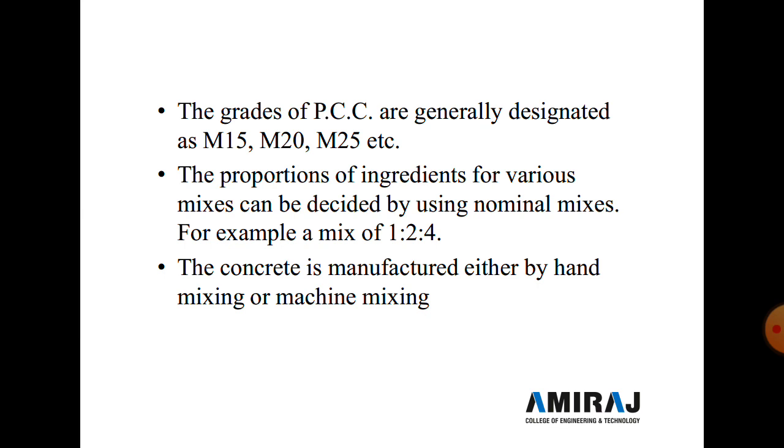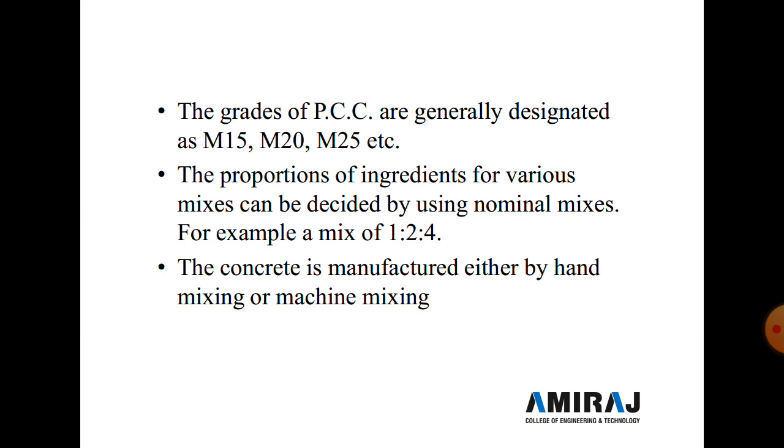The process or procedure for deciding the proportion of the various ingredients of the mix is termed concrete mix design. The proportion of the ingredients can be designed using the nominal mix, for example 1:2:4. Here 1 part cement, 2 parts fine aggregate and 4 parts coarse aggregate, along with the water-cement ratio, make M15 grade concrete. The concrete is manufactured either by hand mix or machine mix, using the volume batching or weight batching technique.